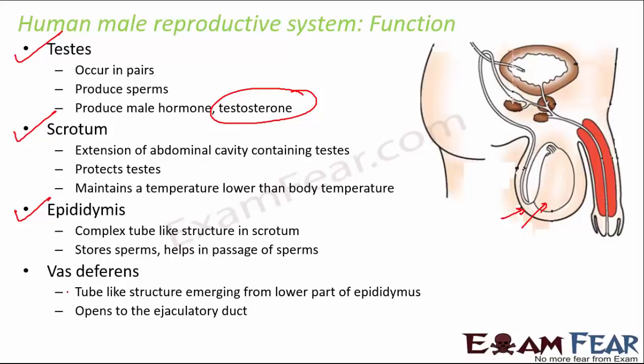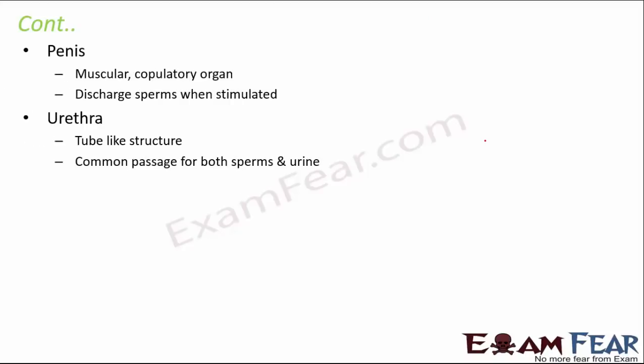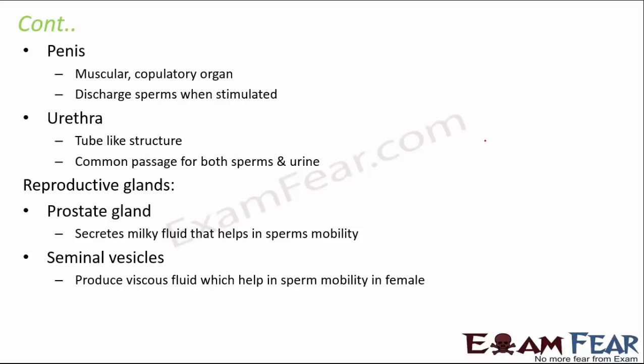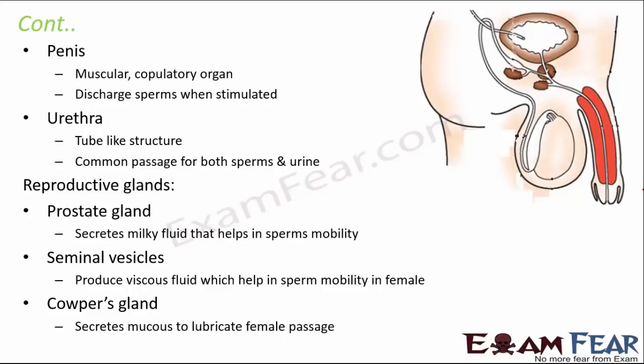Then is vas deferens, which is again a tube-like structure emerging from the lower part of the epididymis, and it opens to the ejaculatory duct. So this tube is the vas deferens. And then the next one is the penis. So the penis is this portion, which is a muscular copulatory organ, and it discharges sperms when stimulated. So this portion is the penis.